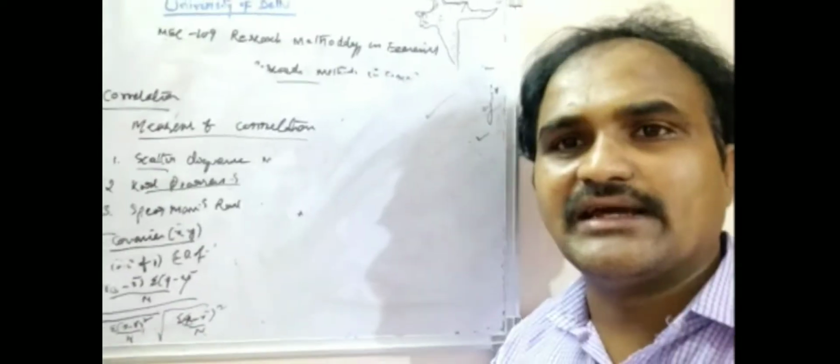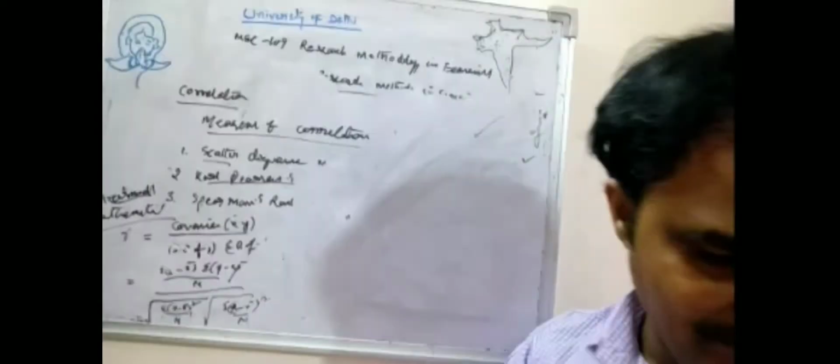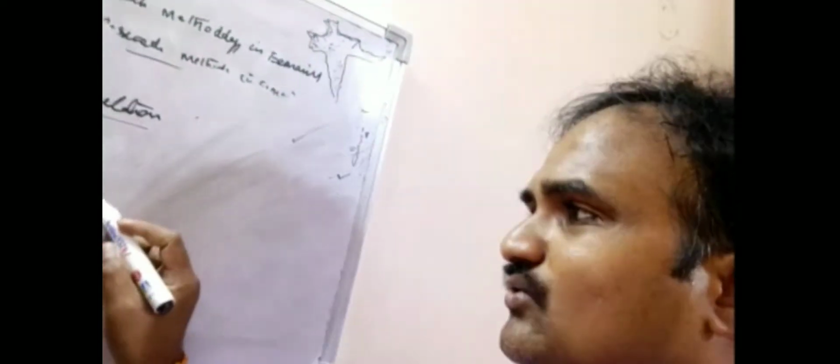Next, coming to Spearman's correlation coefficient. We studied Karl Pearson's correlation coefficient, where we studied the linear association between two variables. Karl Pearson always discusses the linear correlation relation between two variables. And in Spearman's correlation coefficient, we study the association between two variables where the data is only ordinal.